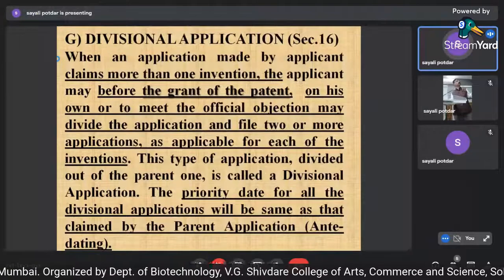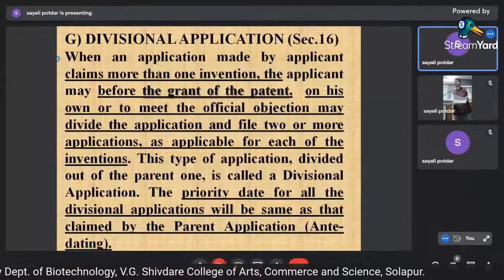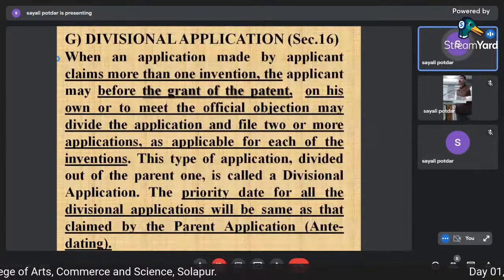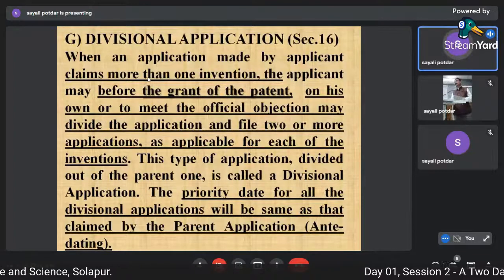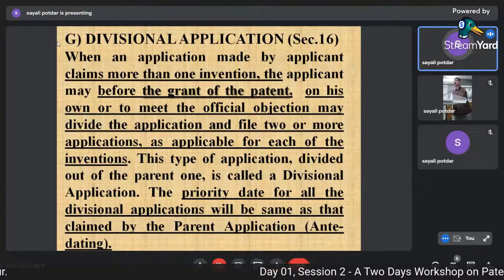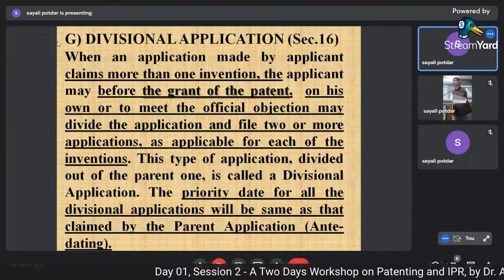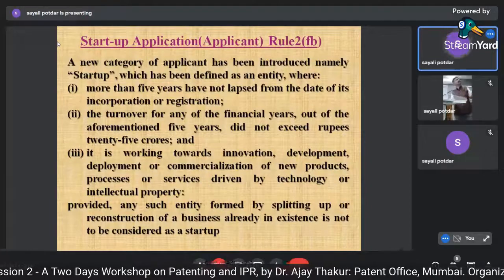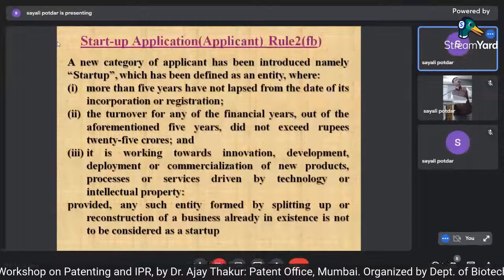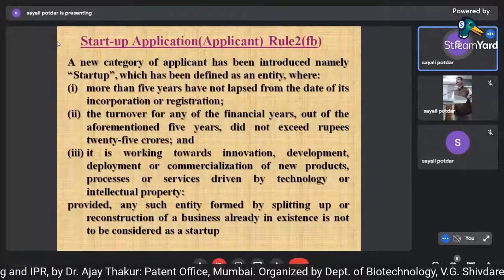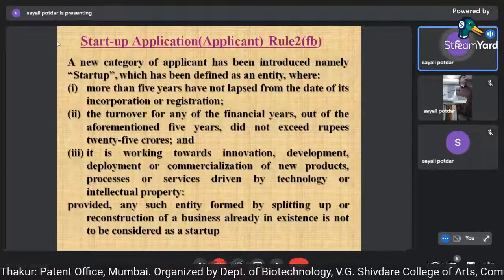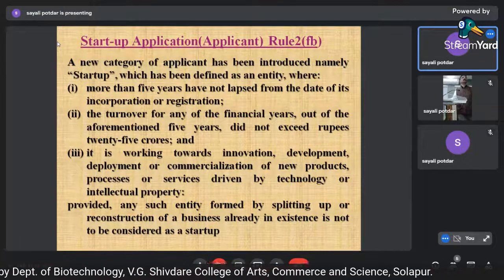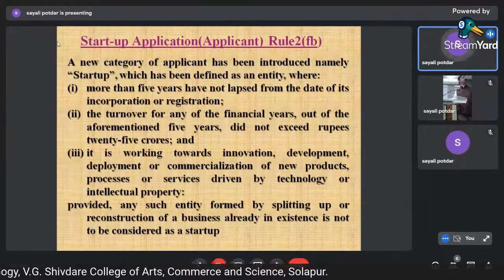Then divisional application. I told you, once you file a divisional application, then you can claim the invention also in that way, and it is again governed by the same rules that govern the main application. Okay. Then startup application. The conditions for startups are for organizations having less than 25 crores, not exceeding 25 crores. Then they have the advantage of filing.